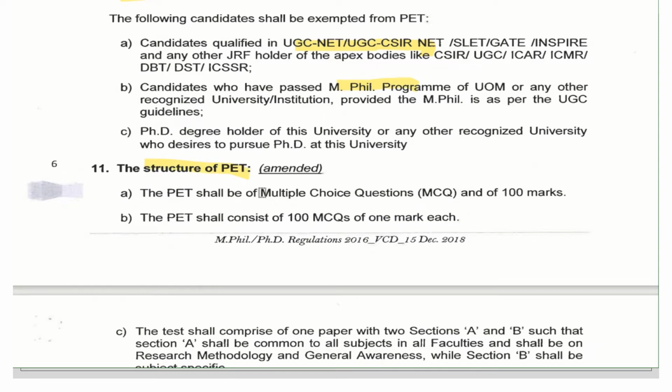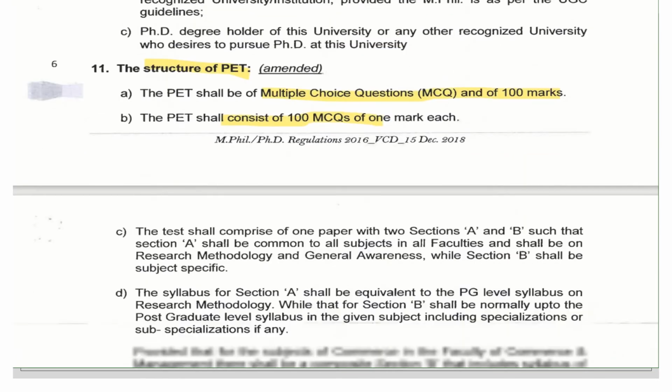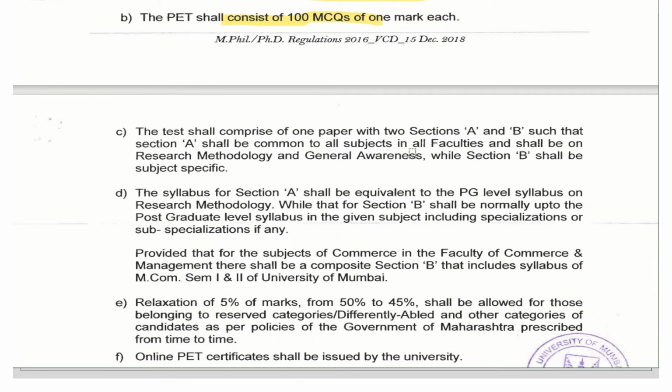Here you can see the questions would be multiple choice based questions of 100 marks. Each question shall be of 1 mark, that means the total number of questions will be 100, and the question paper will consist of two sections, section A and section B. Section A shall be common to all subjects in all faculties, while section B shall be subject specific. Basically section A will be about research methodology and general awareness. On the other side, section B would be about the law subject.